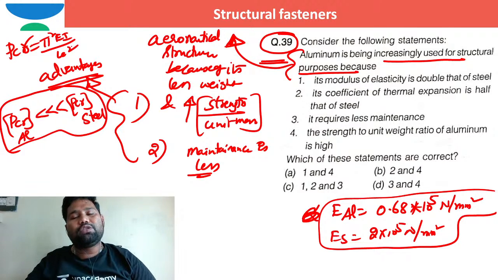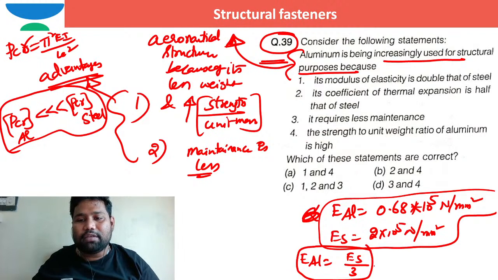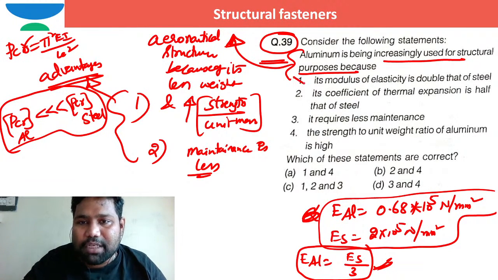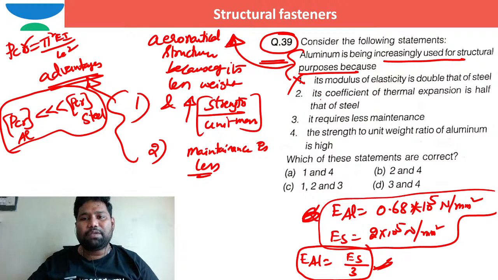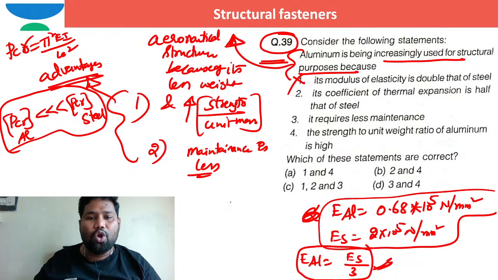In other words, the Young's modulus of aluminum is 0.68, so it is Young's modulus of steel divided by 3, almost one third of steel. So this option is wrong. Now coming to the second option, its coefficient of thermal expansion is half of that of steel. No, no. What is the coefficient of thermal expansion of aluminum?